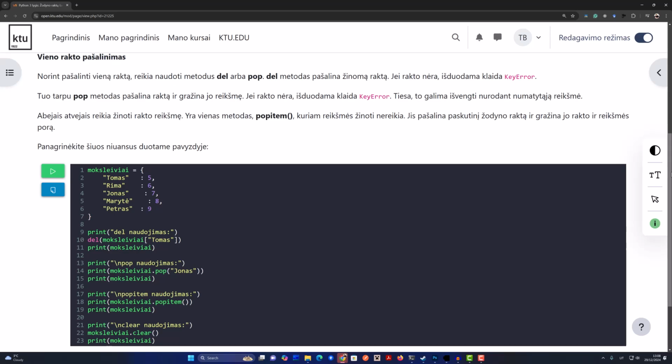A tantrum? What do you mean? It raises a key error, which can crash your program. Oh, no. That sounds bad. Is there like a safer way to remove a specific pair? There is. The .pop method is kind of like the best of both worlds.